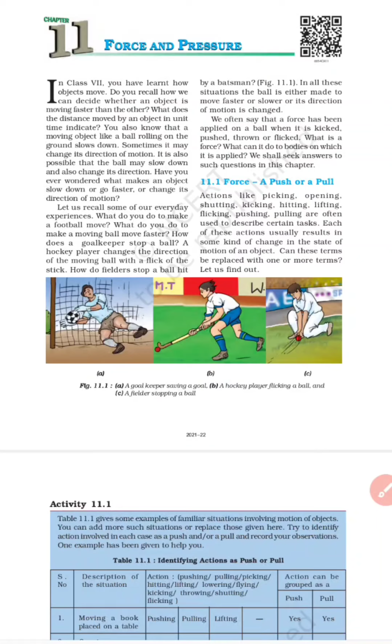Okay. So you have learned how objects move, right? Do you recall how we can decide whether an object is moving faster than the other? What does the distance moved by an object in unit time indicate? You also know that a moving object like a ball rolling on the ground slows down sometimes. So why does all this happen? What is the reason behind this?